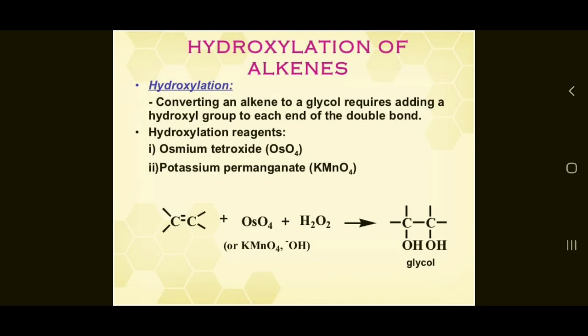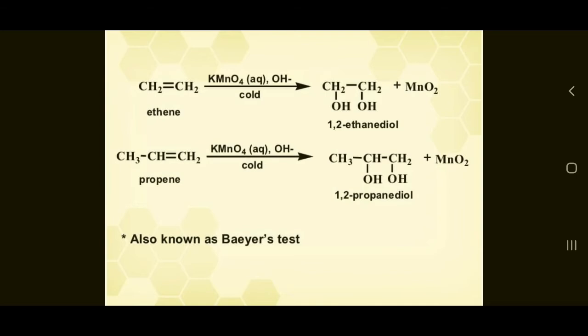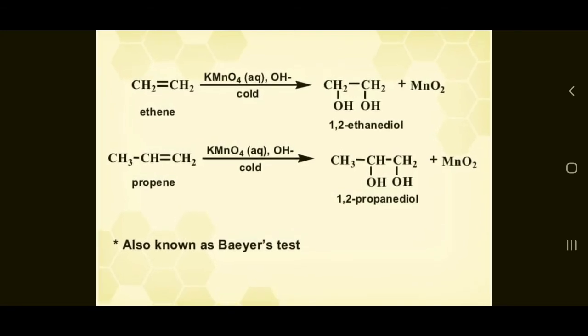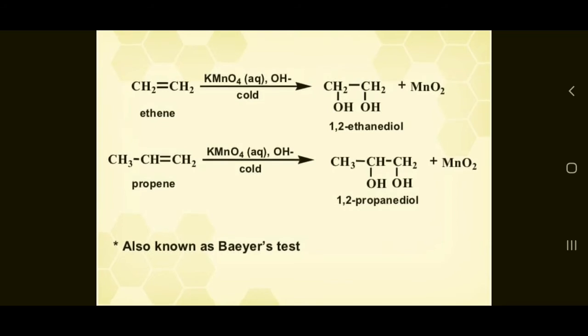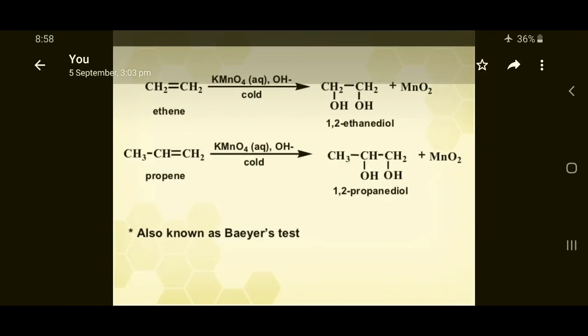So an alkene reacts with OsO4 or KMnO4 with H2O2 and converts to glycols, 1,2-diols, as the major products. Okay, so examples are given below. Ethene reacts with KMnO4 in the presence of aqueous OH and cold conditions, and converts to the product 1,2-ethanediol plus MnO2. The next example is propene reacting with KMnO4 and converting to the product 1,2-propanediol plus MnO2. This is known as Baeyer's test.